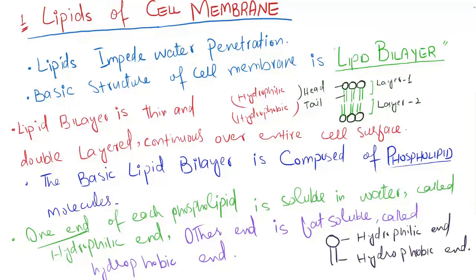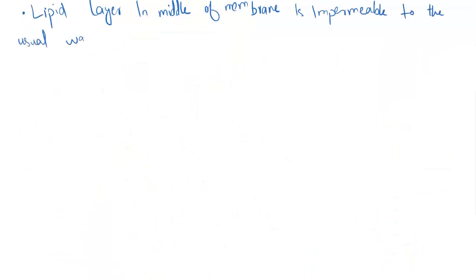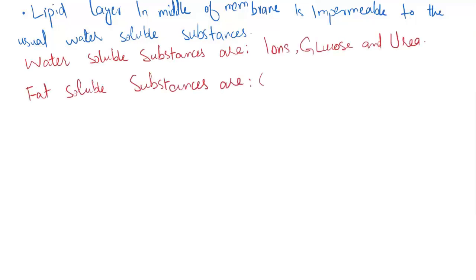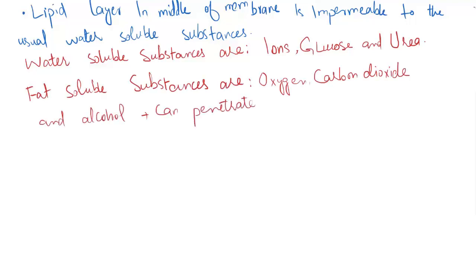The lipid layer in the middle of the membrane is impermeable to the usual water-soluble substances. Water-soluble substances are ions, glucose and urea, and fat-soluble substances include oxygen, carbon dioxide and alcohol. These can penetrate this portion of the membrane with ease.